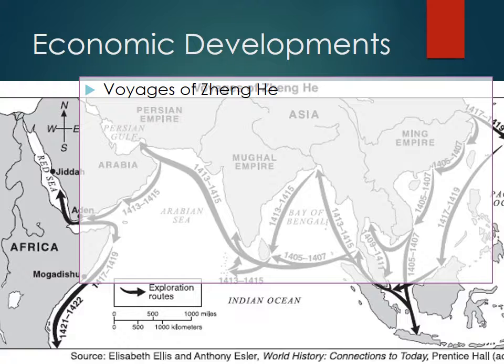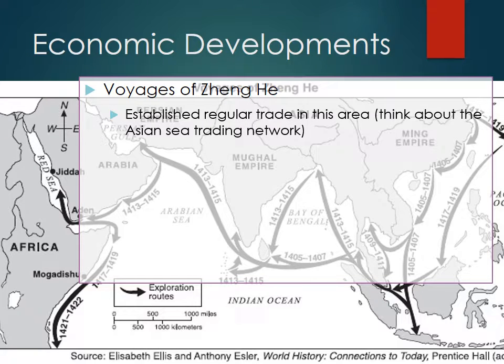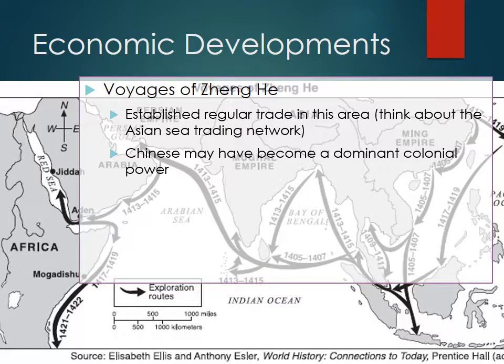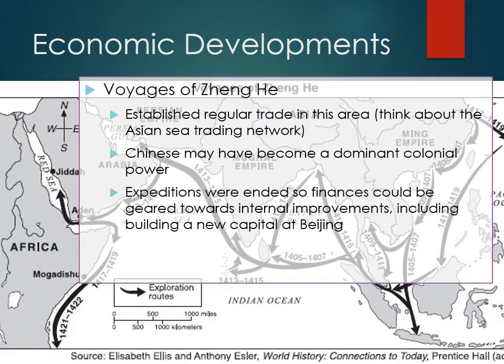So, the voyages of Zheng He create trade in the area. This relates to the Asian Sea Trading Network. So again, the Chinese could have probably become a dominant colonial power. They had the military capability and the technology, but that wasn't really their style. But then the emperor died and a new emperor stepped up and ended all these expeditions so that finances could be more focused on building a new capital and on supporting people.